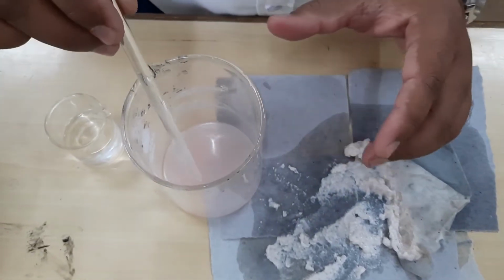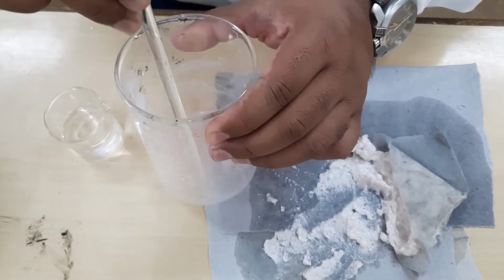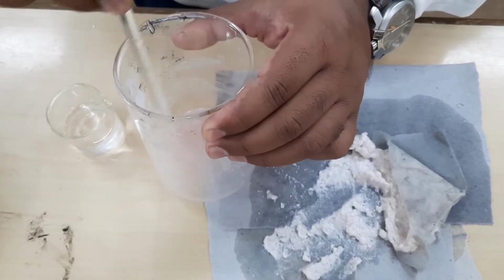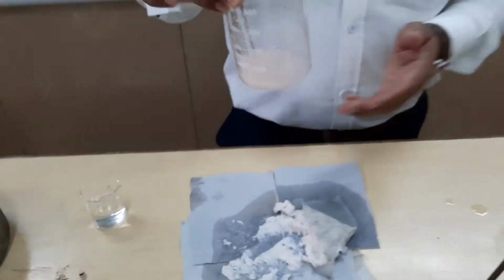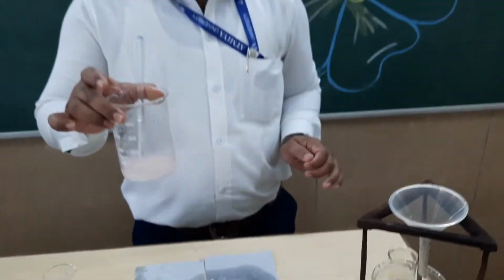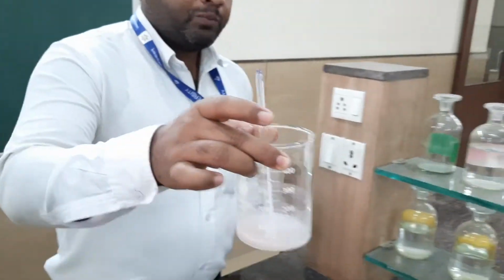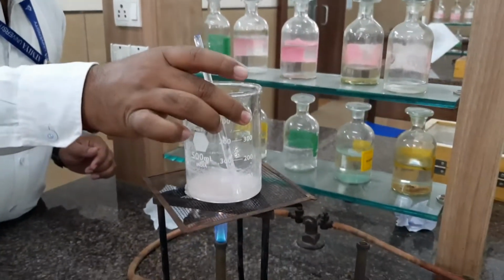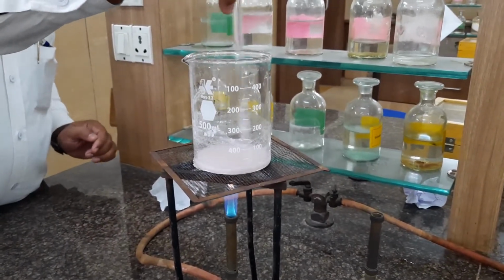So the major part of the solid material is dissolved, but there are some particles which are not getting dissolved. So I am putting this beaker on a burner. If you heat this material, then it will become a super saturated solution. On heating, your mass will get dissolved.